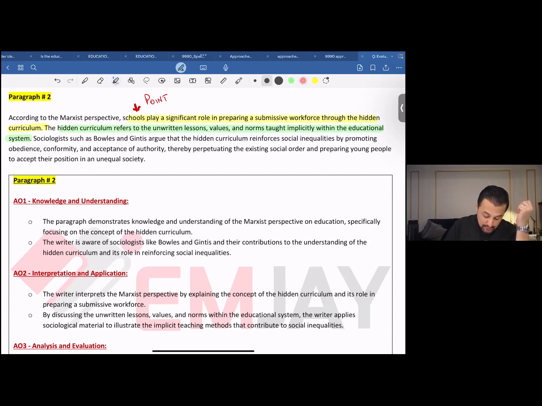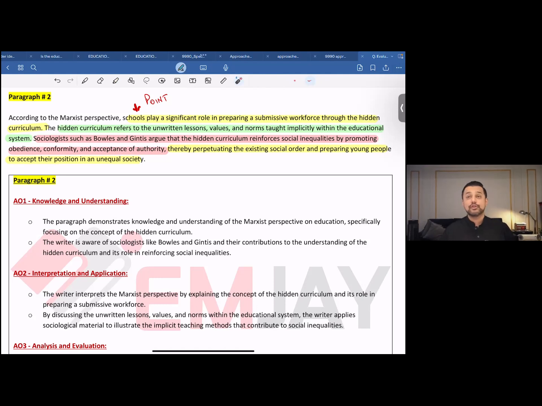Now, sociologists such as Bowles and Gintis argue that the hidden curriculum reinforces inequalities by promoting obedience, conformity, and acceptance of authority. Thereby, now you're connecting it back to the point, thereby perpetuating the existing social order and preparing young people to accept their position in an unequal society.